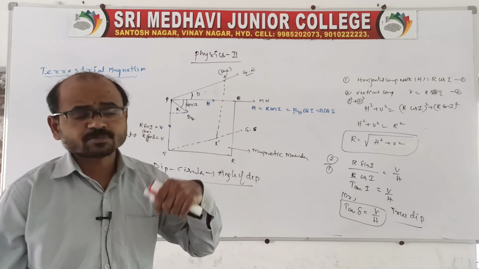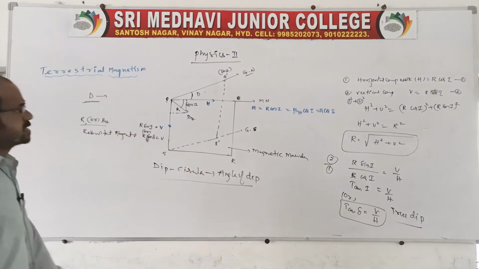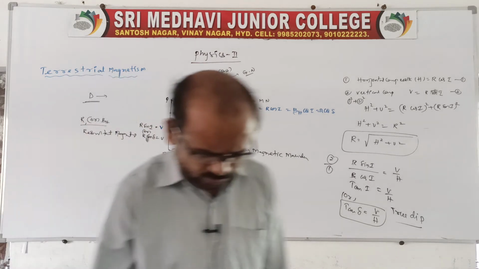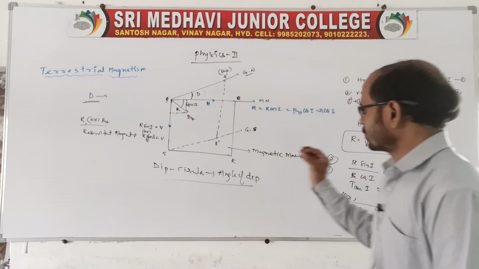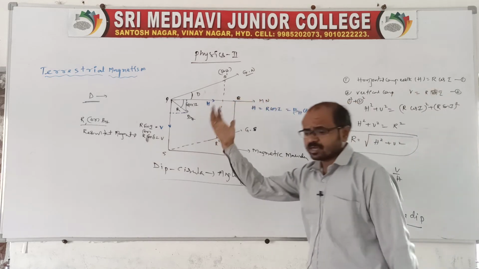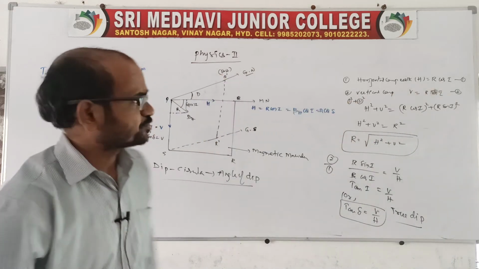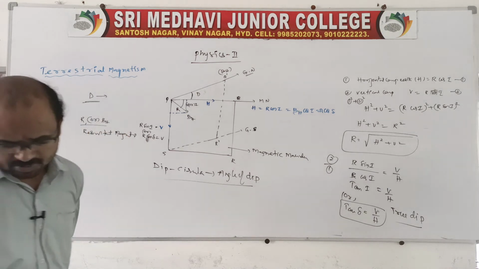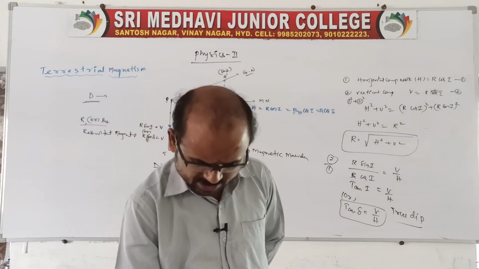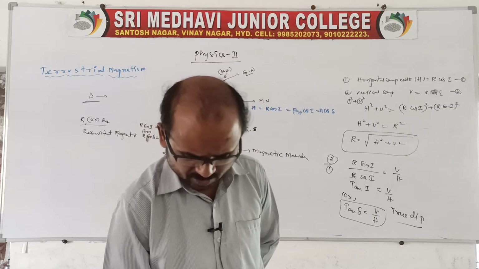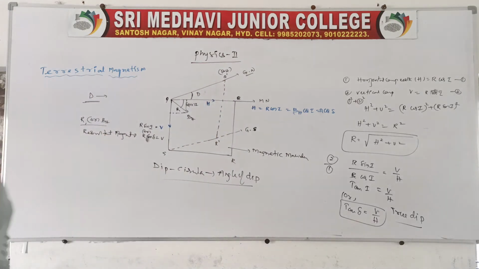We have other expressions related to this, but it is about an objective concept, so not required right away. We just need to say about the true dip, that is the dip angle delta or I. So this is related to our terrestrial magnetism. Is it clear? On this basis, let us have some problems. We'll see the problems.